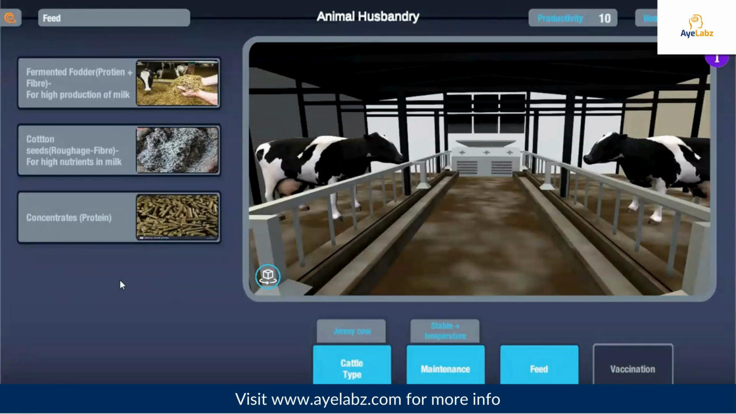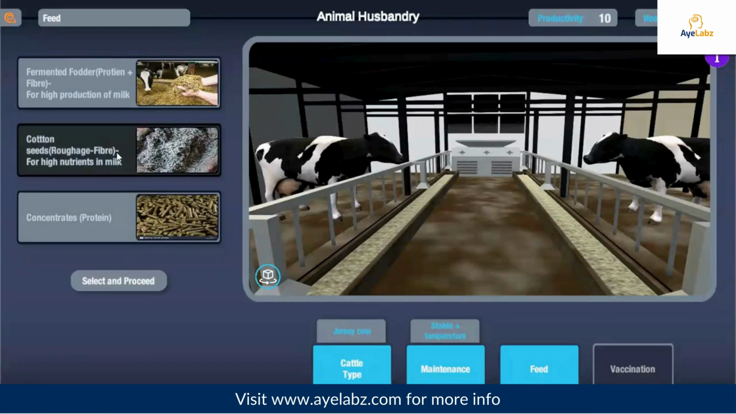The food required by dairy animals is called feed. Cattle need balanced ration containing all the nutrients in proportionate amounts to promote health and high milk output during lactation period. Select the preferred feed for the cattle and then click on select and proceed.